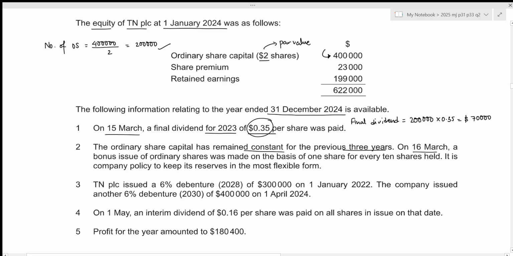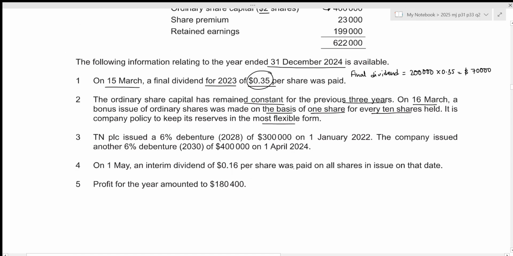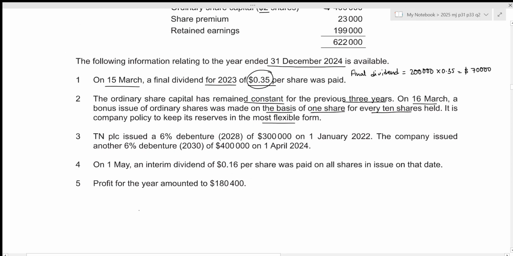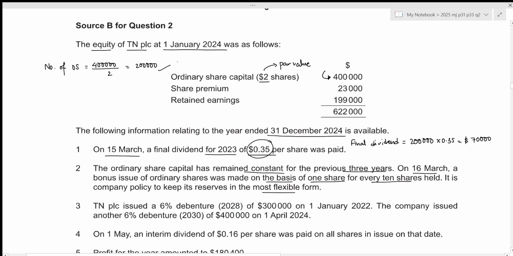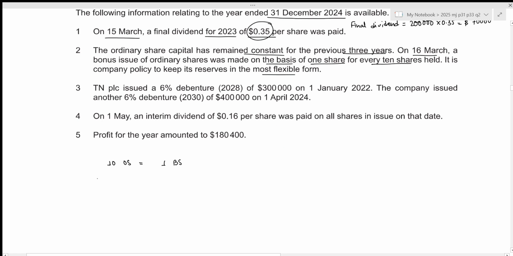On 16 March, a bonus issue of ordinary shares was made on the basis of 1 ordinary share for every 10 shares held. It is company policy to keep its reserves in the most flexible form. Okay, so we're trying to give out 1 new bonus share for every 10 ordinary shares that we have. And at the opening date, we know that we had a total of 200,000 ordinary shares. So for 200,000 ordinary shares, we'll have to give out 1 by 10 times 200,000 bonus shares, which results in 20,000 bonus shares.